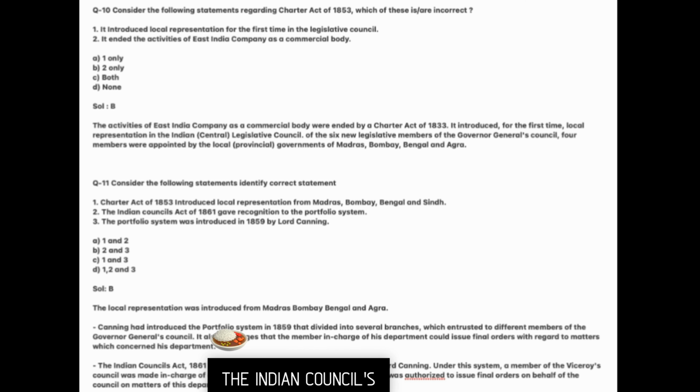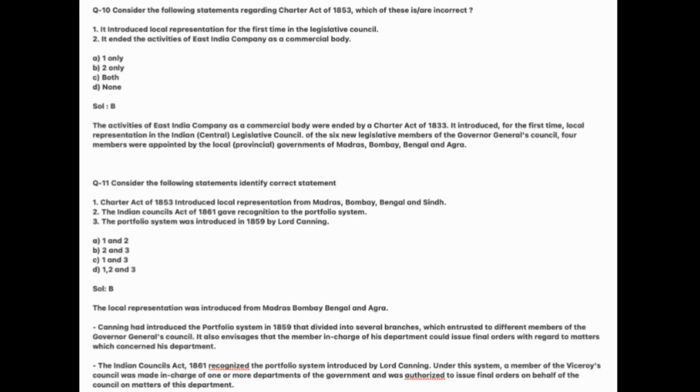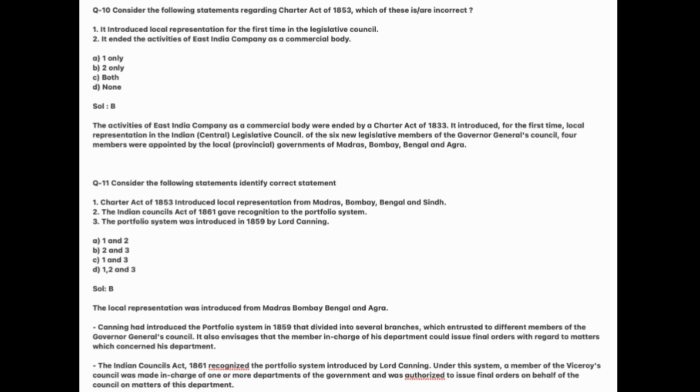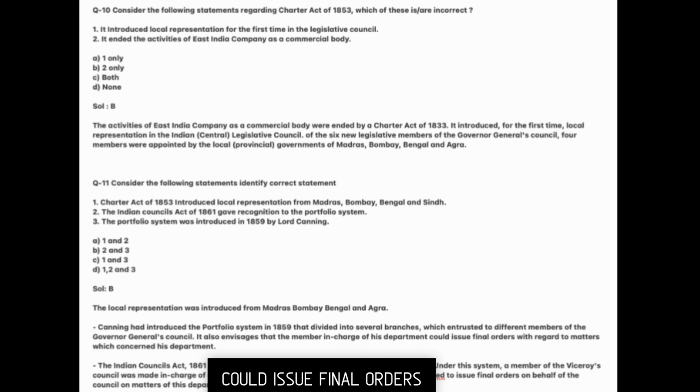Second, the Indian Councils Act of 1861 gave recognition to the portfolio system. The portfolio system was introduced in 1859 by Lord Canning. Answer B. The local representation was introduced from Madras, Bombay, Bengal and Agra. Canning had introduced the portfolio system in 1859 that divided the administration into several branches which were entrusted to different members of the Governor General's Council. It also envisages that the member in charge of his department could issue final orders with regard to matters which concerned his department.